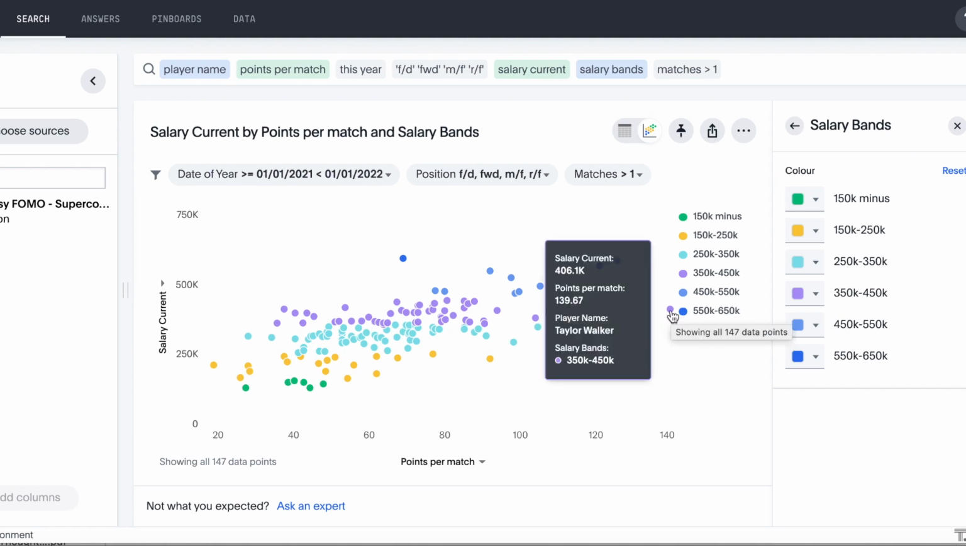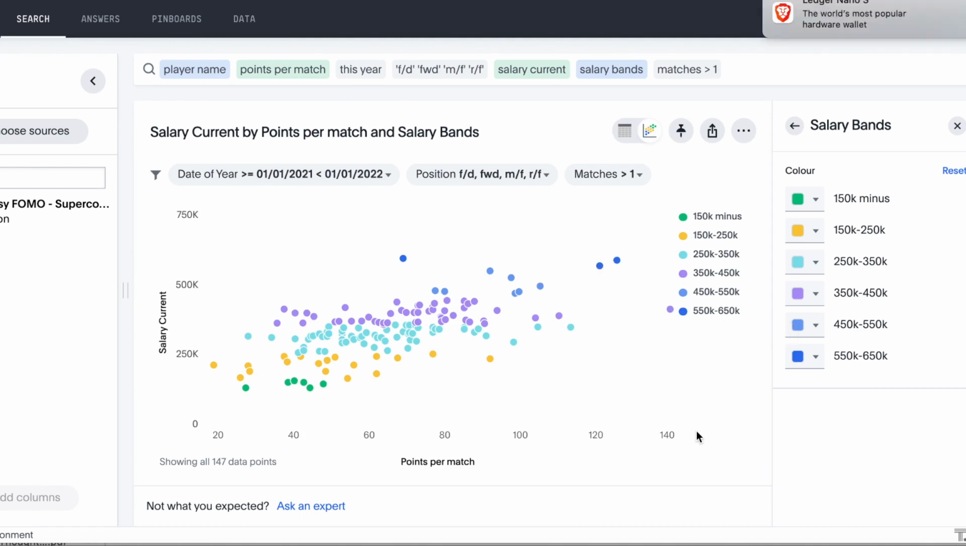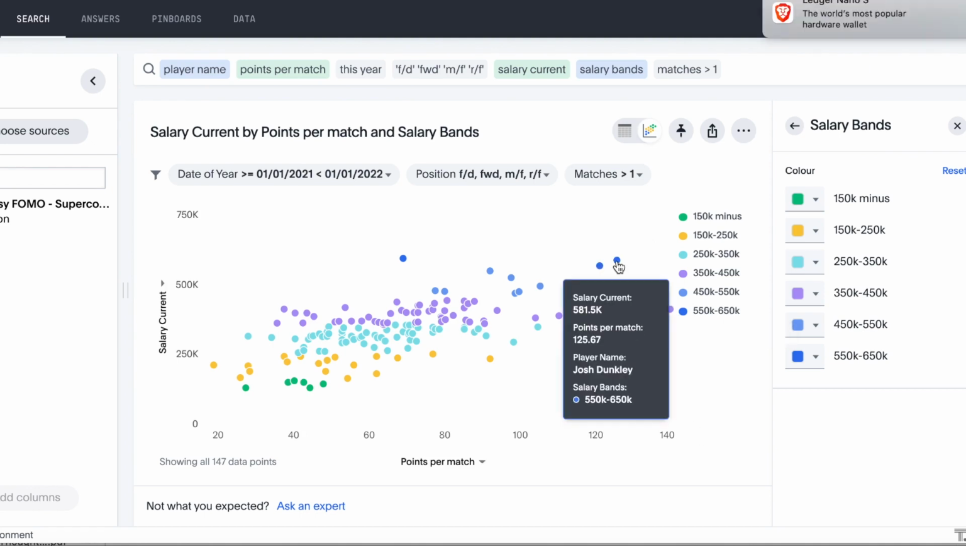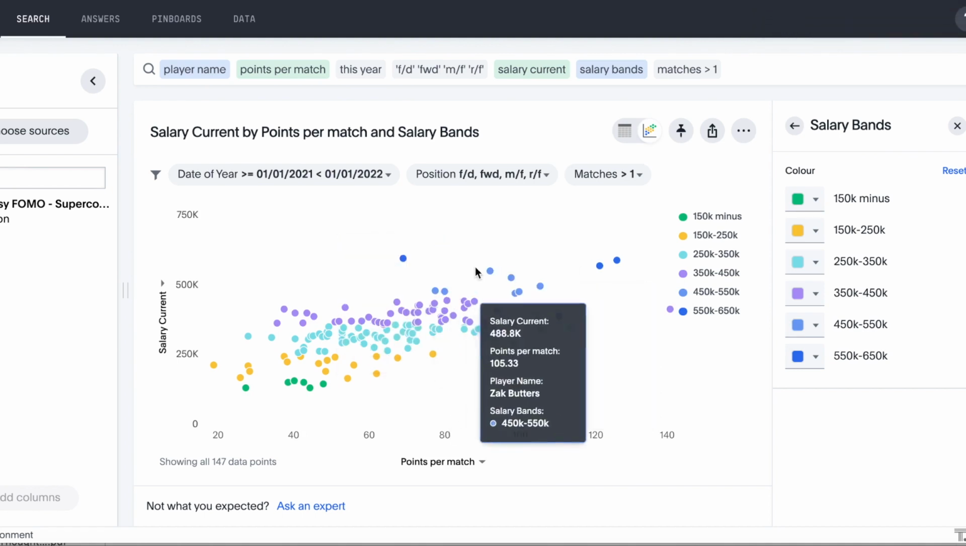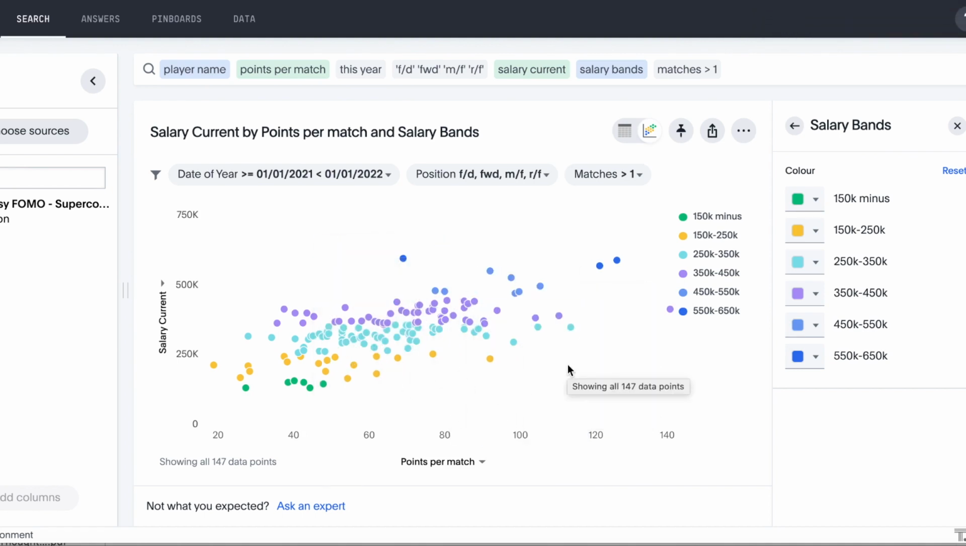Is Taylor Walker going to be able to maintain this average of points per match throughout the season? The next two, as we can see, is Josh Dunkley and Dustin Martin. But this is where it does get interesting, and I think this is where the opportunity is to build your team around players that are a lot cheaper at this point.